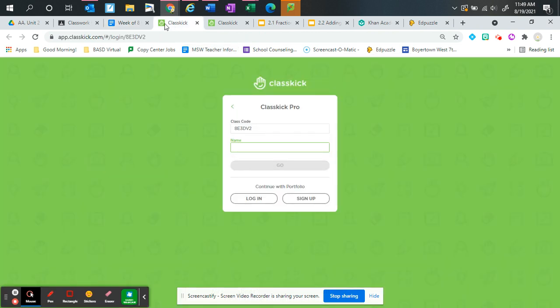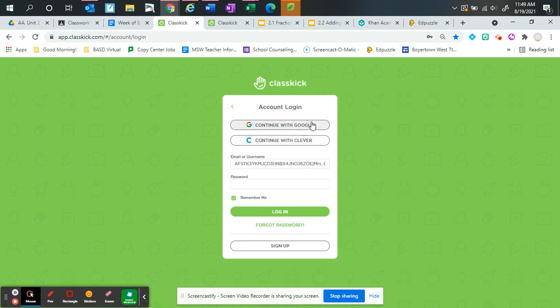When you go into ClassKick, if you just click the link from inside the Google Slides, it'll bring you to this page, which would be a login page. It does give you the option to just type in your name, or it says to continue with portfolio. As a Boyertown student, we do have a portfolio. So I'm going to ask you, when you go to ClassKick, to continue with portfolio, log in, and then continue with Google for your account login. That'll allow you to pull up all of your past documents and files that are underneath your student Gmail account.